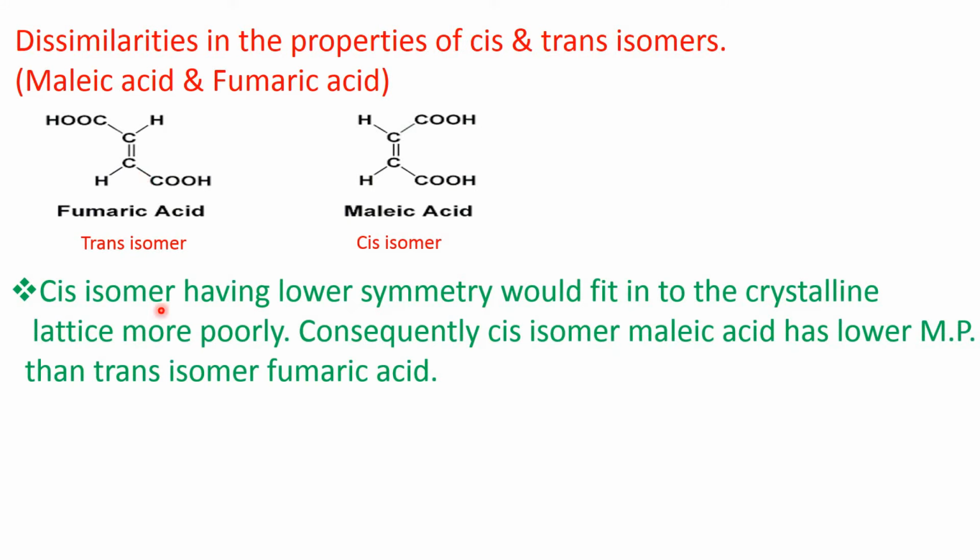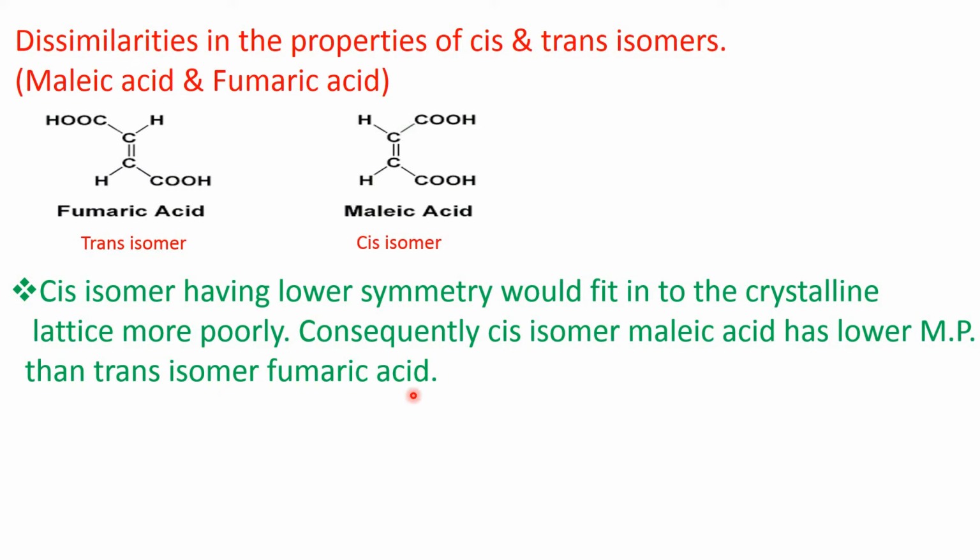So, cis isomers having lower symmetry would fit into the crystalline lattice more poorly. Consequently, cis isomer, that is malic acid, has lower melting point than trans isomer, that is fumaric acid.